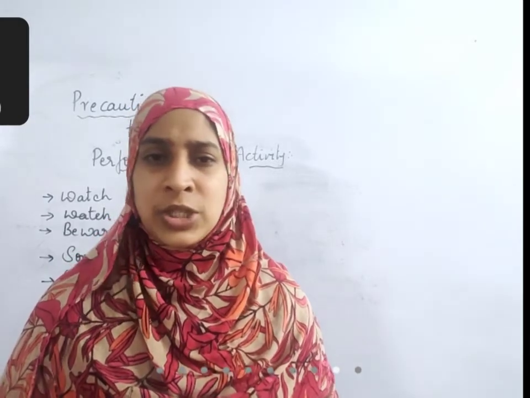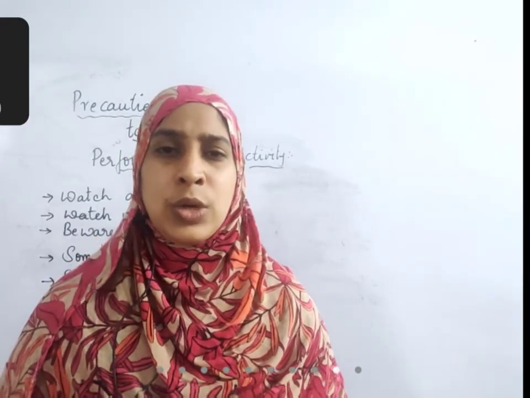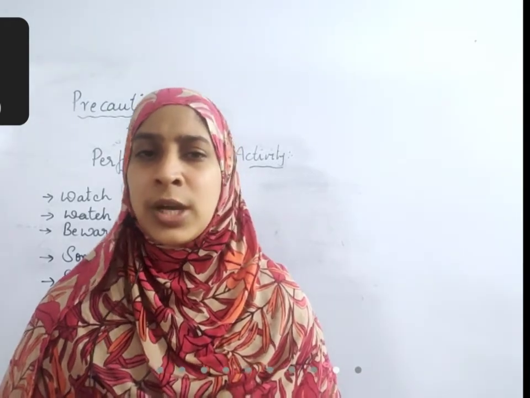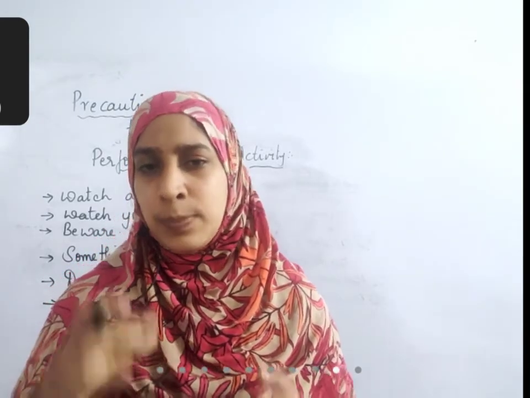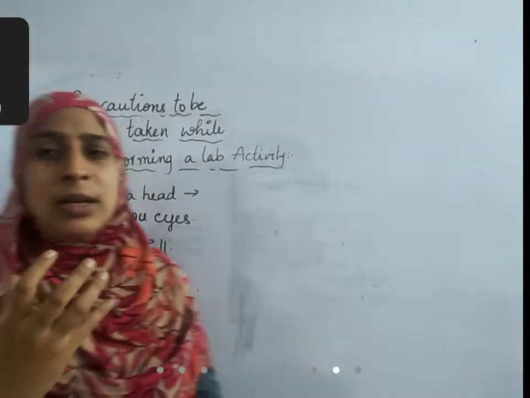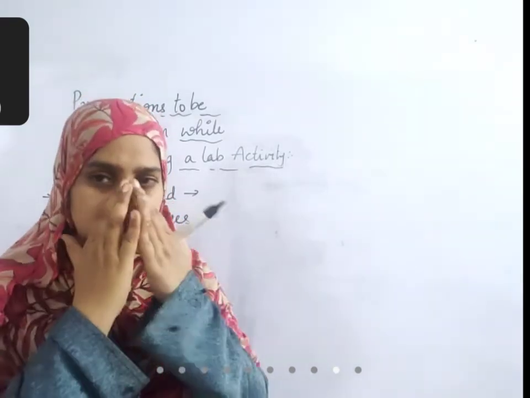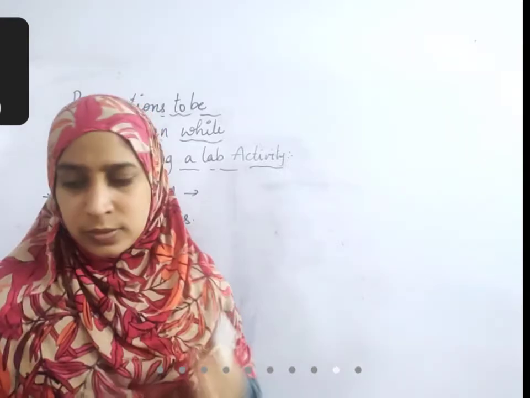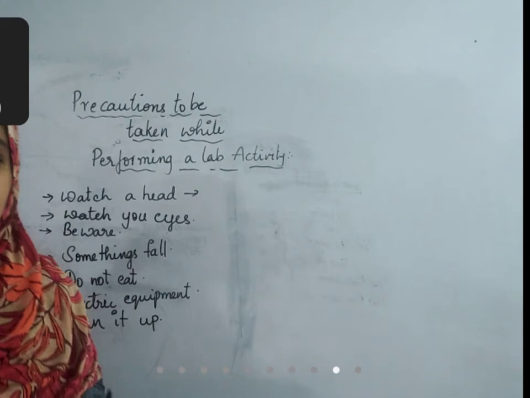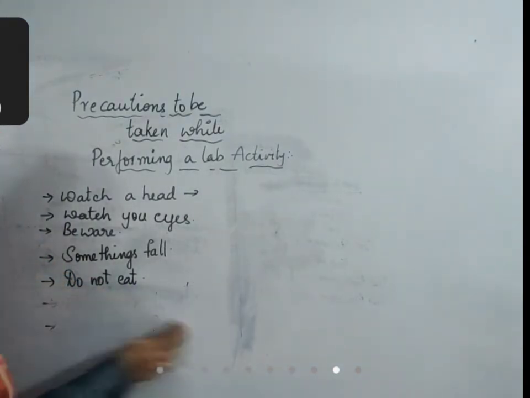When there is confirmation that there is no dangerous chemical, and you are simply observing something through the microscope, you can go. But when you are sure that there is something very dangerous that can cause harm to your eyes, definitely use something that protects the eyes. Even the nose, some of the things can be poisonous if you inhale. They can cause toxicity. At that time, you should use something around the nose also. You should protect your nose and your eyes at that time. So these are the precautions that should be taken while performing any experiment.